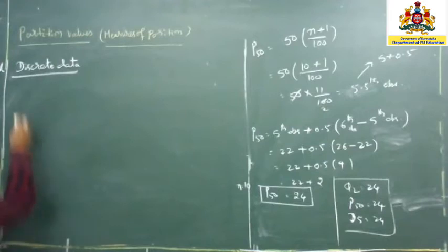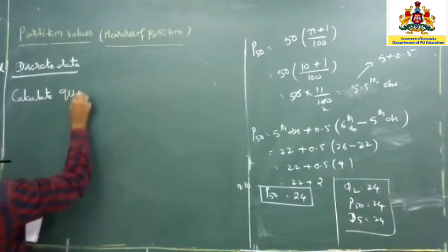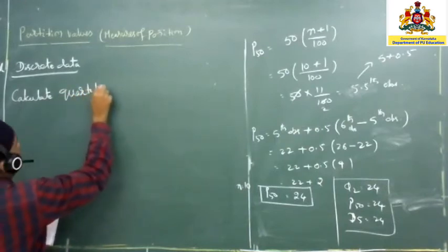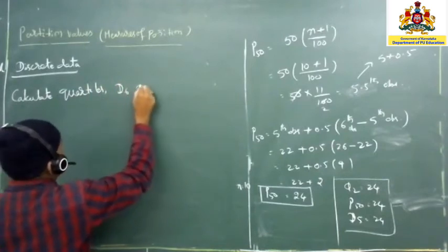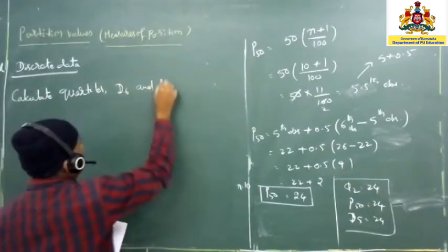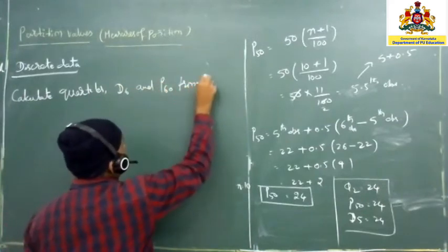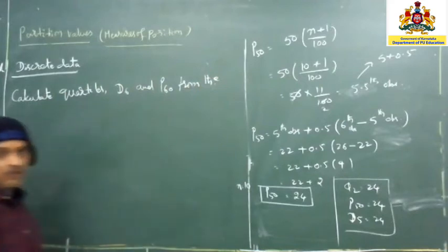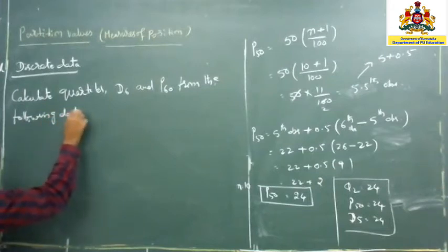So in this one, the question is given like this: calculate quartiles, D6, that is sixth decile, and P60 from the following data.